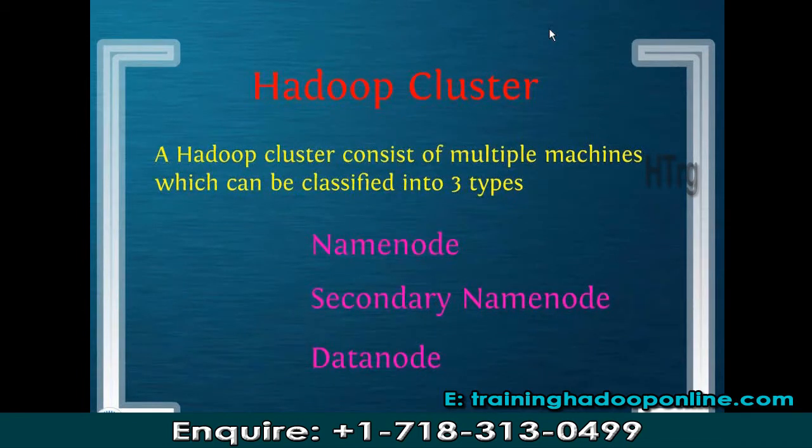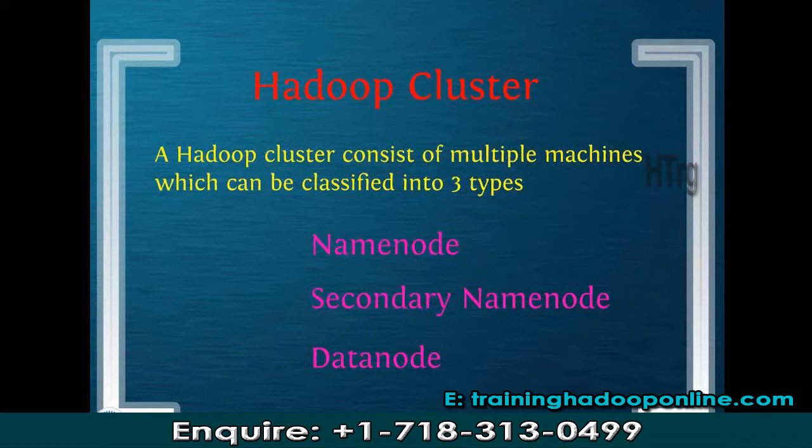So the next is Hadoop cluster. A Hadoop cluster consists of multiple machines. Depending upon your requirement, you can set up a Hadoop cluster of 5 machines, of 10 machines. Let me tell you, Yahoo has set up a Hadoop cluster of 2000 machines, and what they are doing is analyzing the Yahoo mails to detect the spam mails. Ultimately, this is again analysis of text data only. Anyways, depending upon your requirement, you can decide the number of machines.